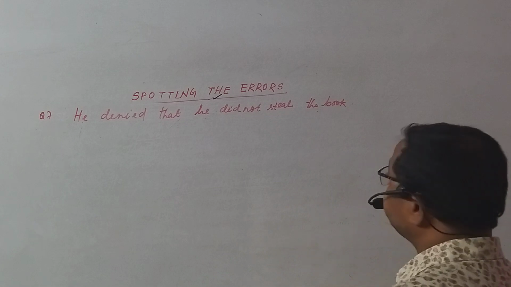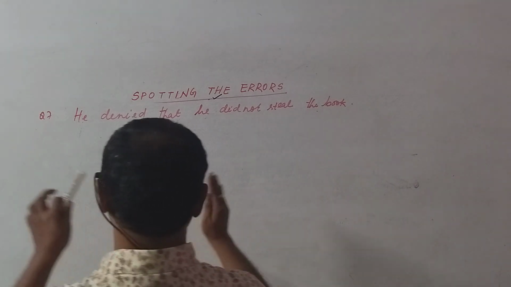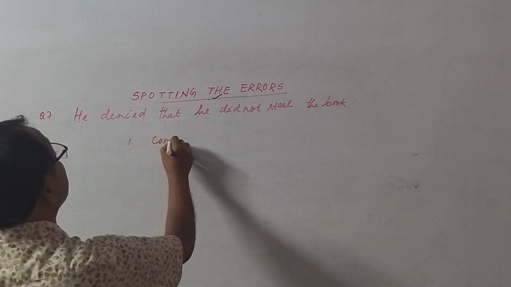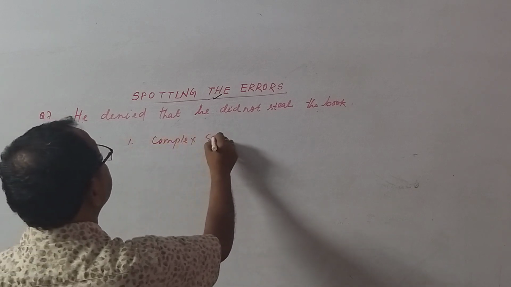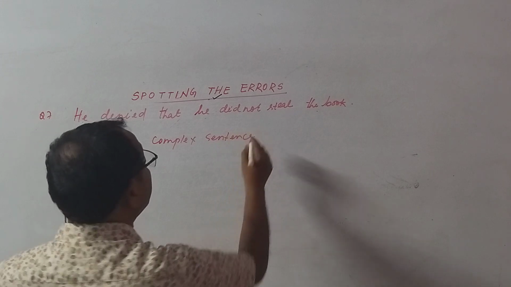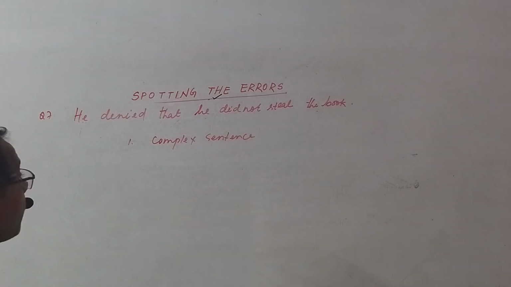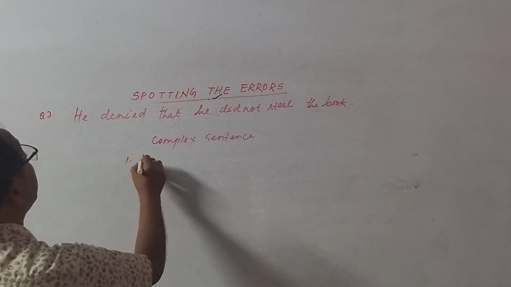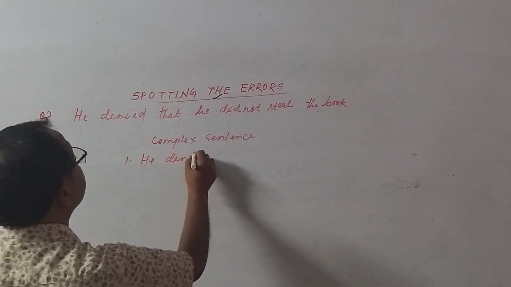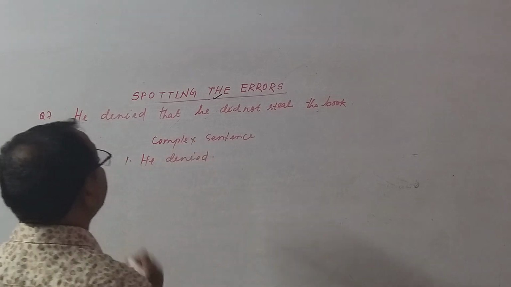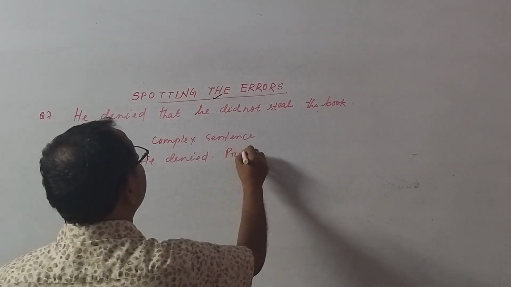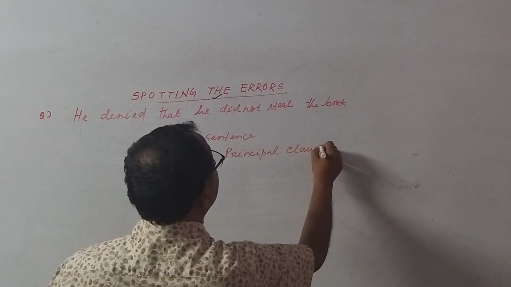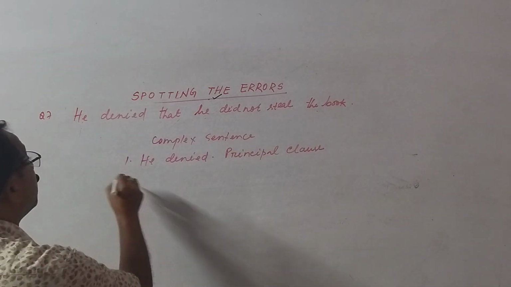Let us verify. This is a complex sentence. Point 1. It is a complex sentence. Let us verify. Point 1. He denied. This is the principal clause. Number 2.